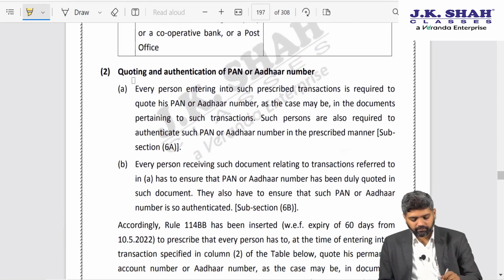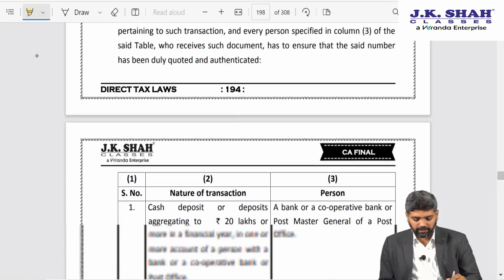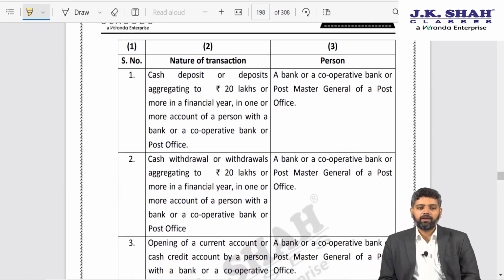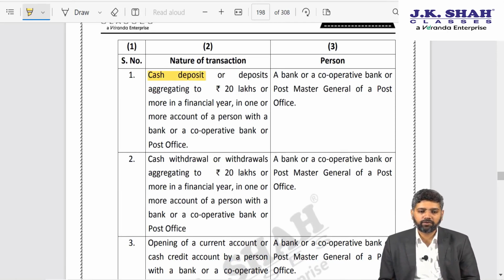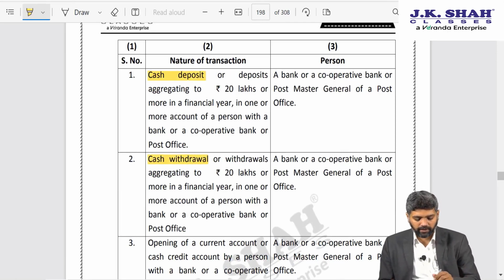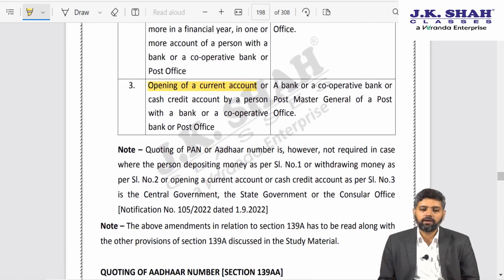Moving ahead, quoting and authentication of PAN or Aadhaar number. So over here, in case of PAN and Aadhaar number, we know that it is mandatory in some transactions to quote PAN or Aadhaar number. Again, they have extended that list. Same kind of transactions, if you are depositing cash of 20 lakh rupees or more, or withdrawing cash of 20 lakh rupees or more, or you are intending to open a current account, then quoting of either your Aadhaar number or PAN number shall be mandatory.